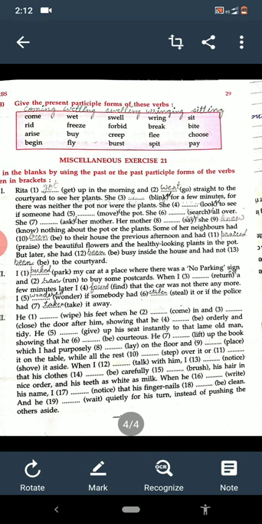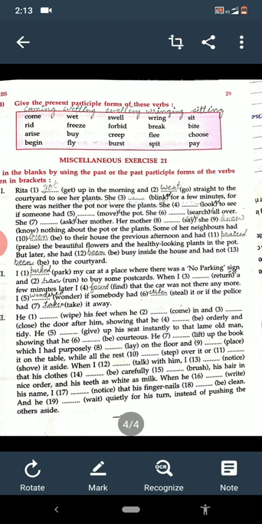Now you see exercise number 21 also. It is miscellaneous. See what you have to do here. Fill in the blanks by using the past or the past participle form of the verbs given in the bracket. Whatever is necessary, whether past or past participle, second form or third form, as per the need we have to fill the blank with the correct form of the verb.